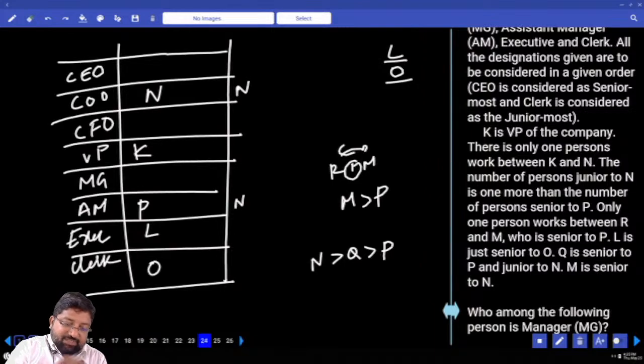Only one possibility. No other possibility other than this. Next line. M is senior to N. Only one person between R and N.